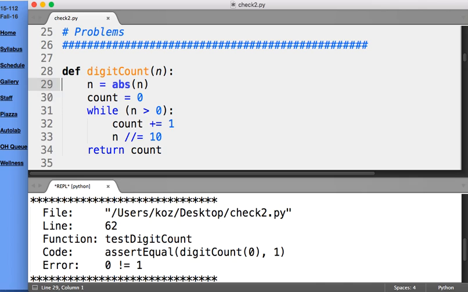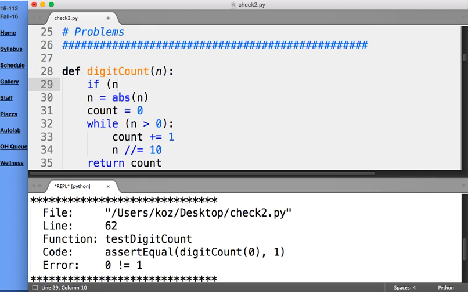What's going on here is, n is 0, count is 0, 0 is not greater than 0, return 0. We could try to play around with this in here and adjust our logic for the case when n is 0. But frankly, n is 0 is a special case. And while you cannot hard code general cases, that would be wrong, and you cannot hard code cases that the autograder finds incorrect that aren't obvious special cases, you can hard code 0, you can hard code 1, you can hard code -1.